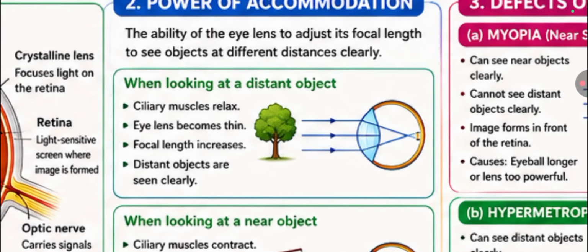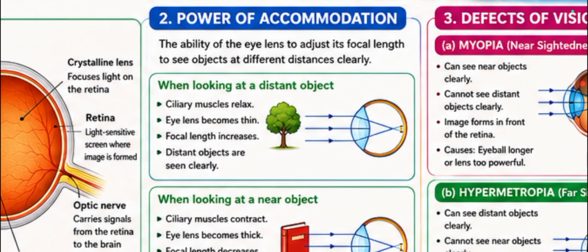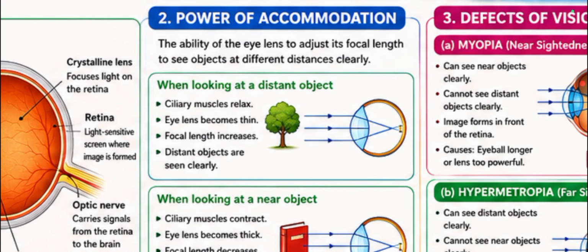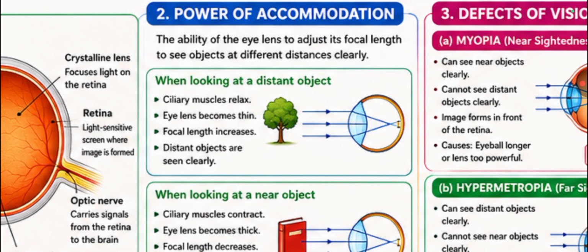Next, the second one is power of accommodation. Now let us understand an important concept, power of accommodation. Accommodation means the ability of the eye lens to adjust its focal length to see objects at different distances clearly.